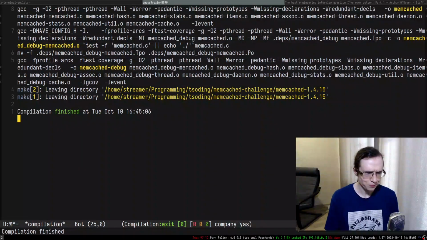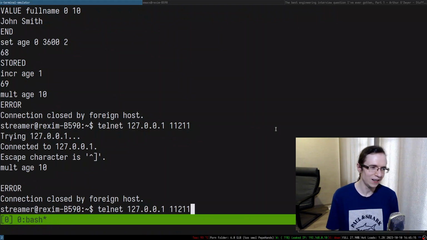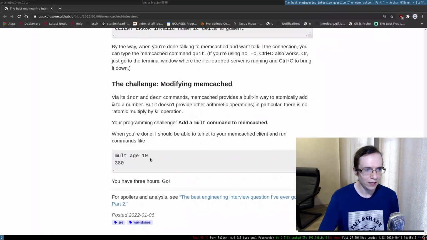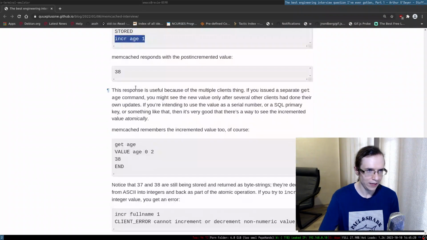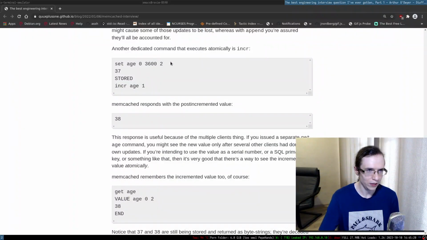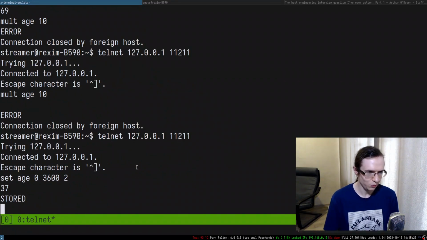So let's rebuild everything. And let's start memcached. So let's just add, you know, the usual age, right? So the age is going to be this. I said that the age is going to be 37, so it got stored.